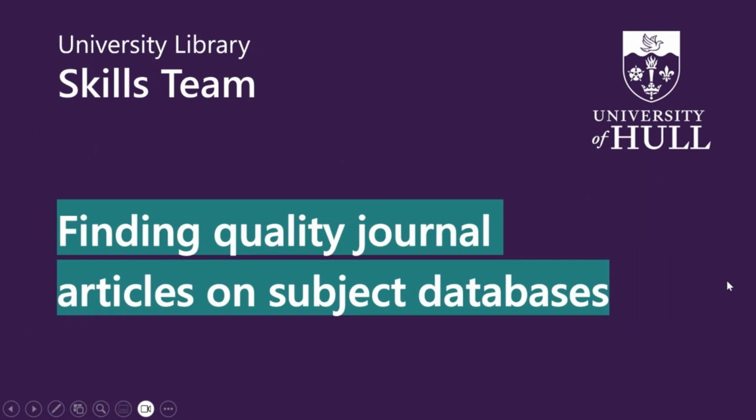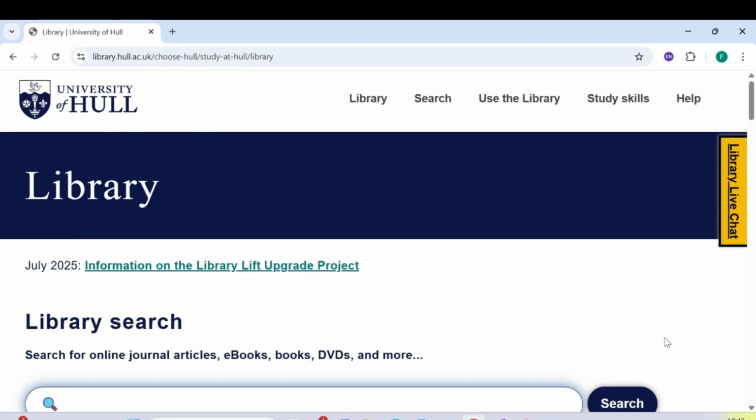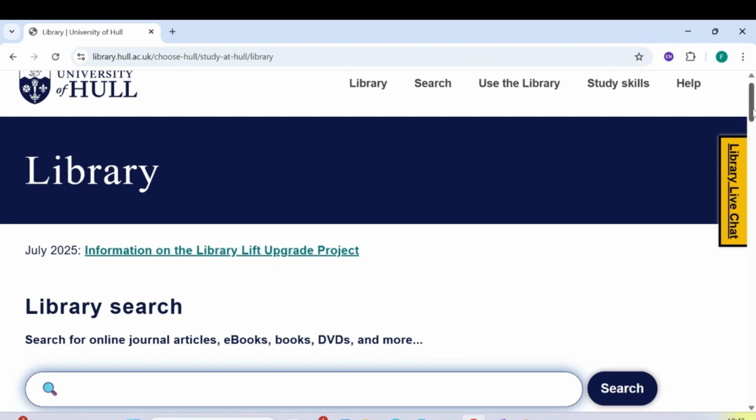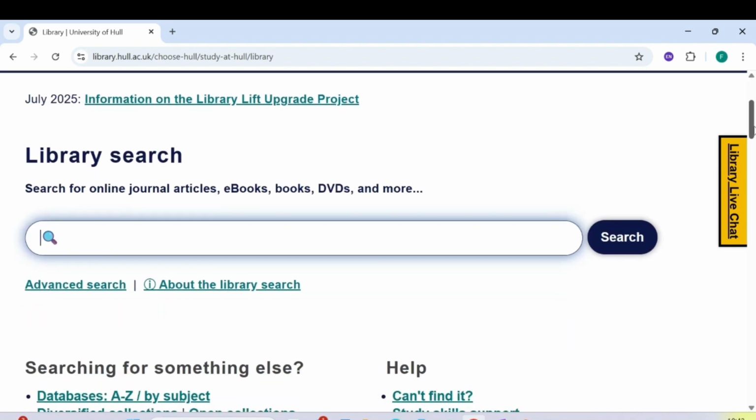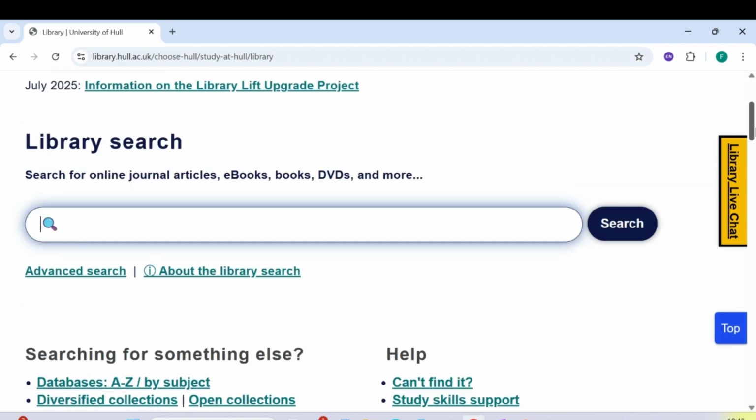This video will look at how to find quality journal articles on your subject databases. Simply head over to the library website. As in the earlier video, we used the library search to find quality journal articles. This time we're going to use our subject databases.